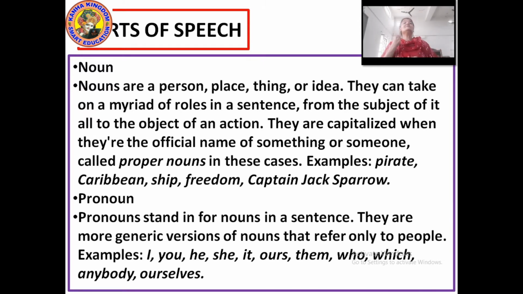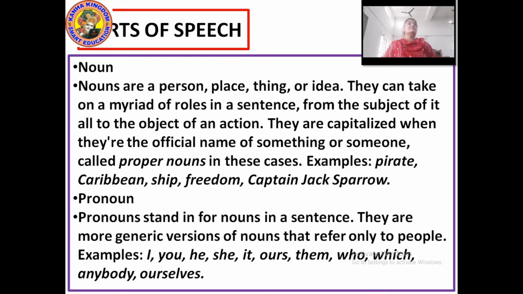Now, a noun plays an important role in the sentence. Why? Because it shows who has done the action. The action is done by the subject. Nouns are capitalized when they are an official name of something or someone. If the noun is a proper noun, then it is capitalized, right?